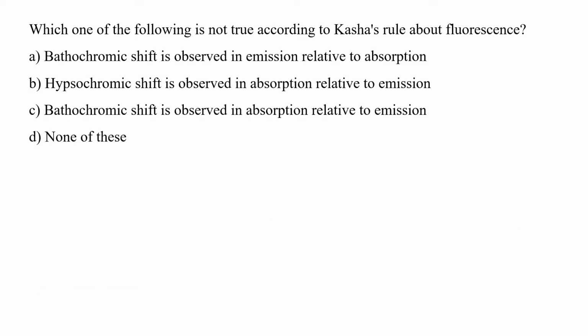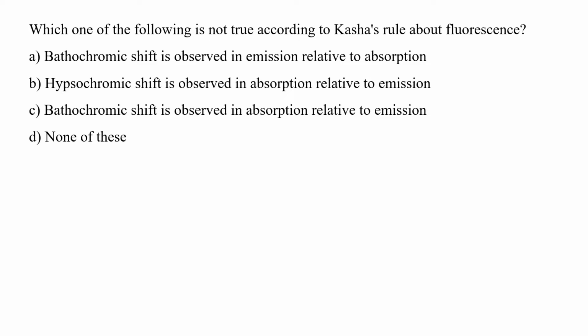Which one of the following is not true according to Kasha's rule about fluorescence? Bathochromic shift is observed in emission relative to absorption. Hypsochromic shift is observed in absorption relative to emission. Bathochromic shift is observed in absorption relative to emission, or none of these.